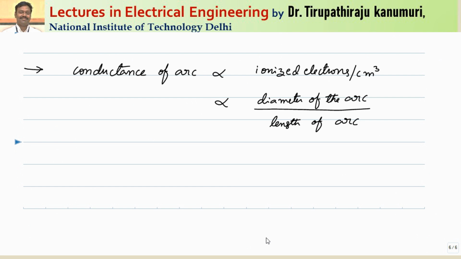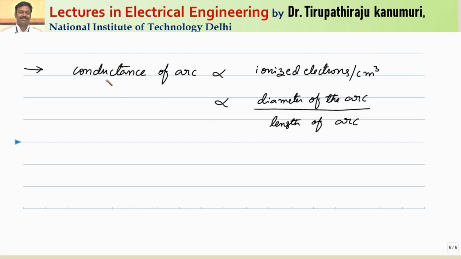It is observed that the conductance of the arc is directly proportional to the number of ionized electrons per centimeter cube, which we can call the ionized charge density. That means the more ionized particles, the more the conductance of the arc, so the arc will continue for more time. If the arc continues for more time, the integration term increases, so more heat is produced, which may lead to explosion or bursting of your circuit breaker or damage to it.